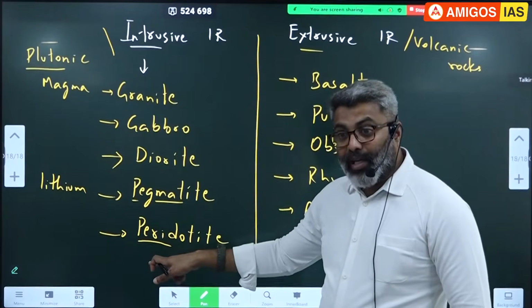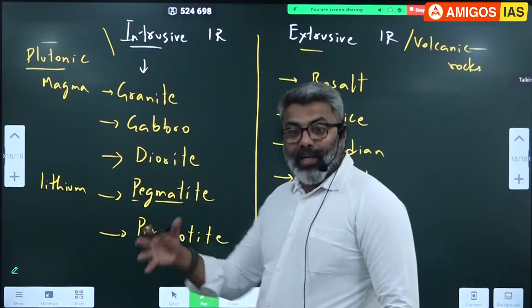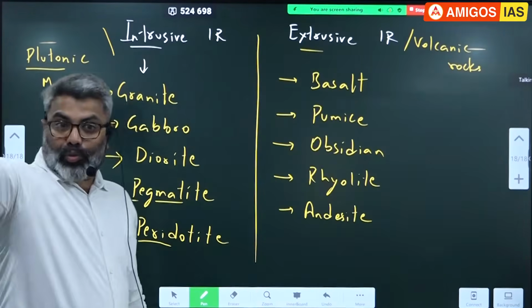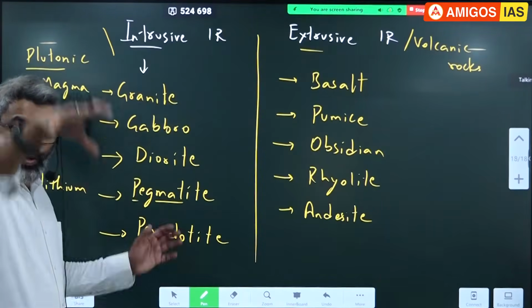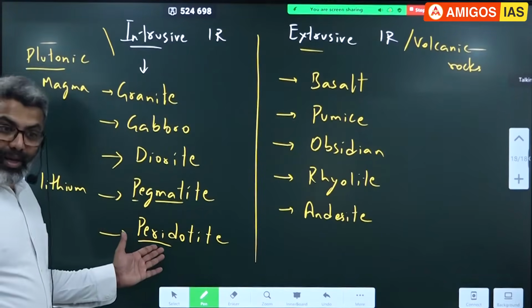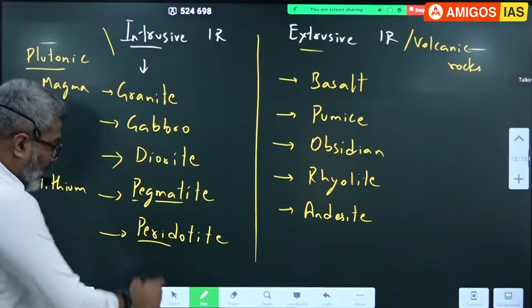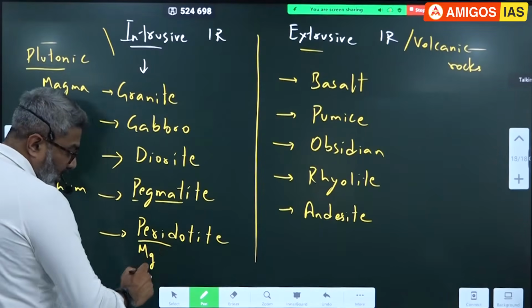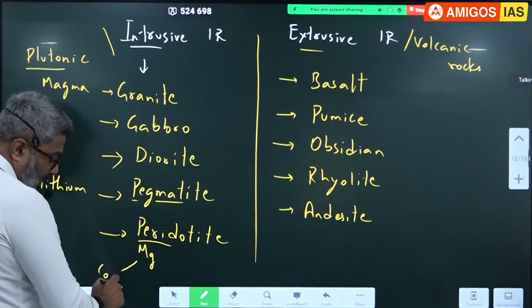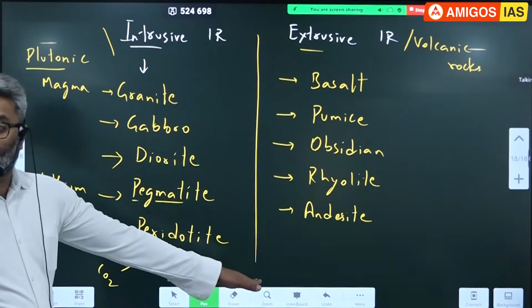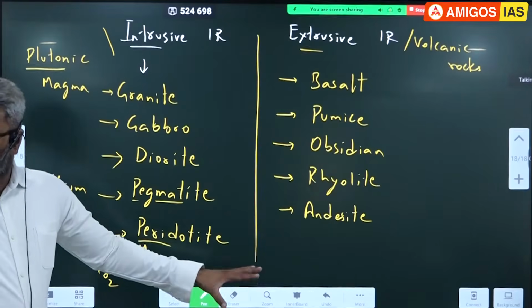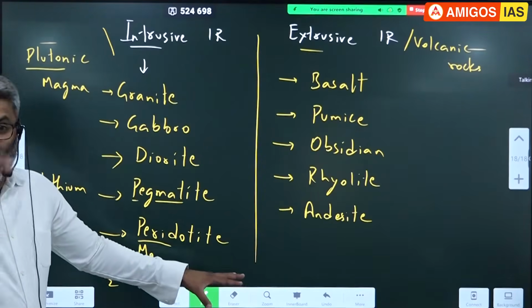This peridotite contains magnesium. When it is exposed to the air, it absorbs carbon dioxide and stores that carbon dioxide in it. So for carbon capture, this rock is suitable. The magnesium in the rock reacts with atmospheric carbon dioxide and becomes magnesium carbonate, and it stores that inside. As a result, atmospheric carbon dioxide is captured.